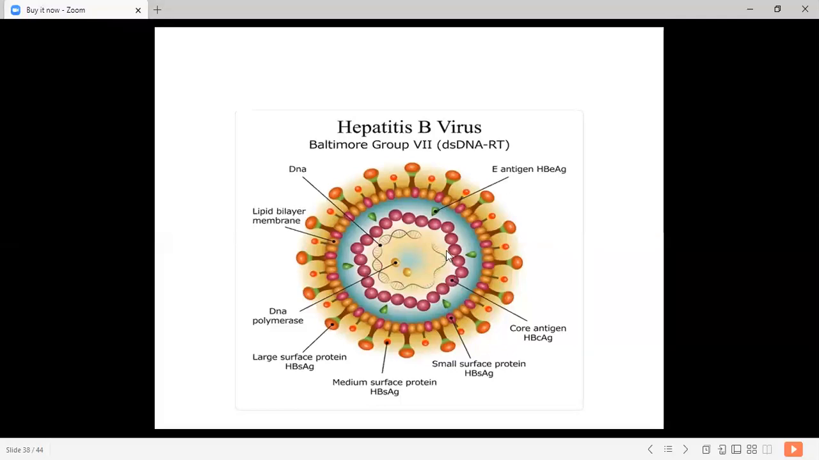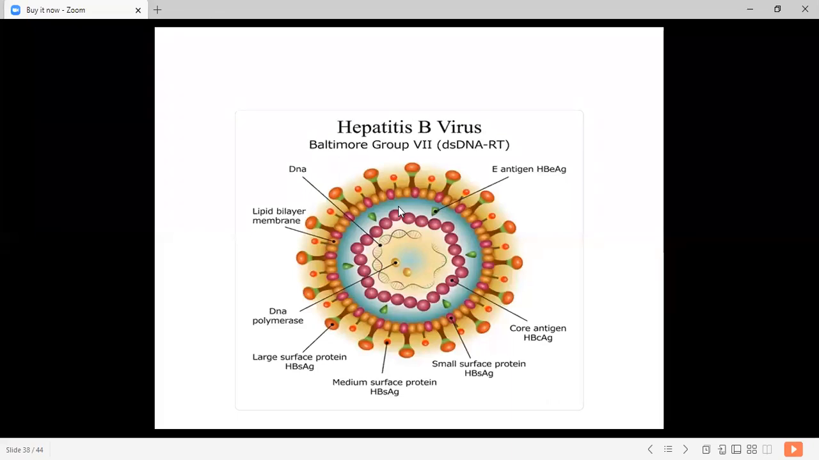Okay. And this E antigen, that is hepatitis B E antigen, is nothing but the envelope antigen. It remains in the pre-core region. The pre-core region directs the HBeAg polypeptide towards secretion into the blood, and the HBcAg, the core antigen, remains in the hepatocyte to complete the virion.